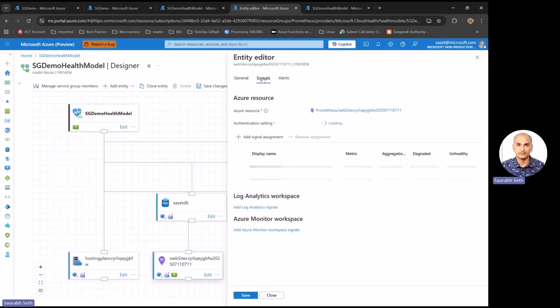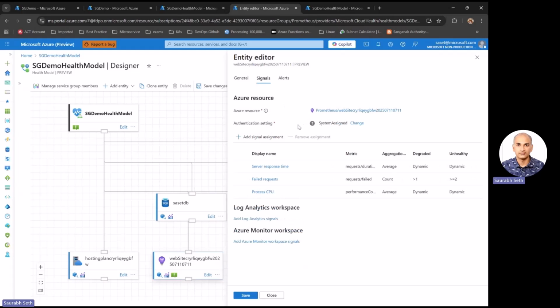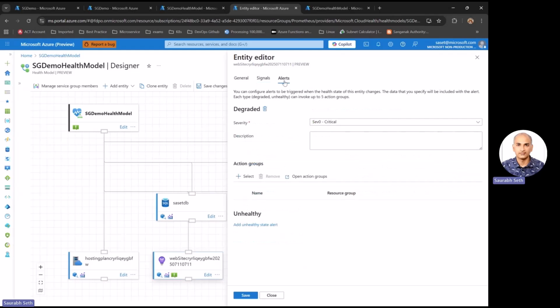I can use signals to create alerts. I can add more signal assignments, but here are some that I've already added. I can also have alerts created based on the log analytics workspace. These would be based on Kusto queries and also the Azure Monitor workspace. Right, so imagine you have a Kubernetes cluster. You can use the Prometheus workspace here as well, and you can add signals from there as well. And we can define the alerts.